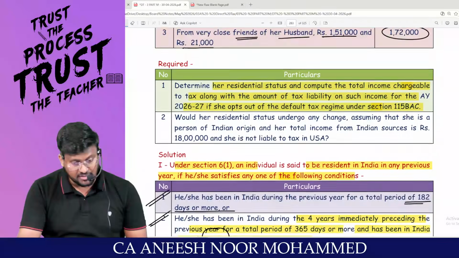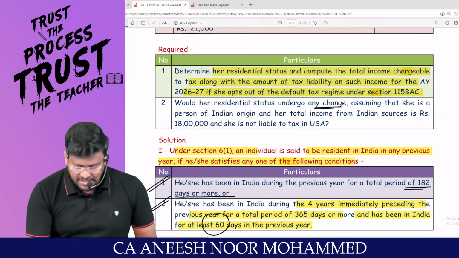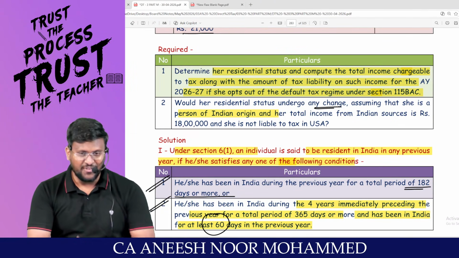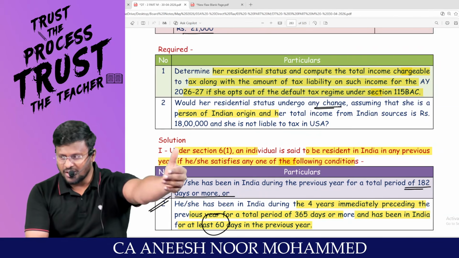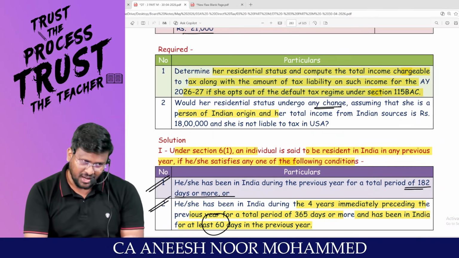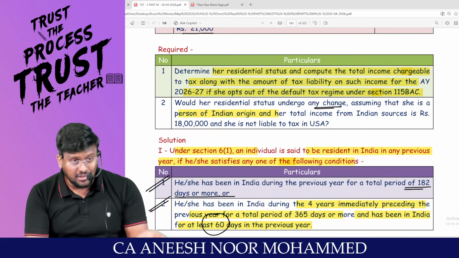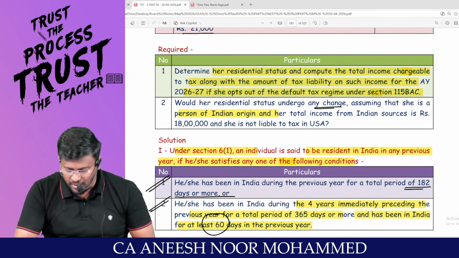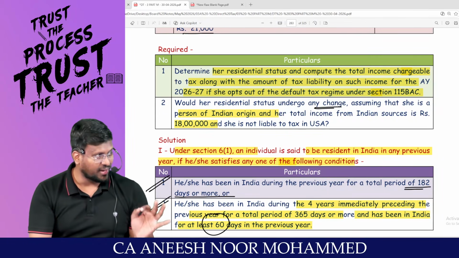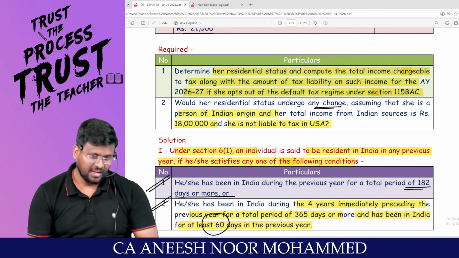Second part, one more part is there with the question. Would her residential status undergo any change? Assuming that she is a person of Indian origin. If an Indian citizen or person of Indian origin is visiting India, we will classify them as chota wala, bada wala. For chota wala, second basic condition will not be applicable; only first basic condition will be applicable. For bada wala, altered second basic condition will be applicable. And total income from Indian source is 18 lakh, more than 15 lakh. She is a what wala? Bada wala. And she is not liable to tax in USA. That is another condition. Am I right, sir?